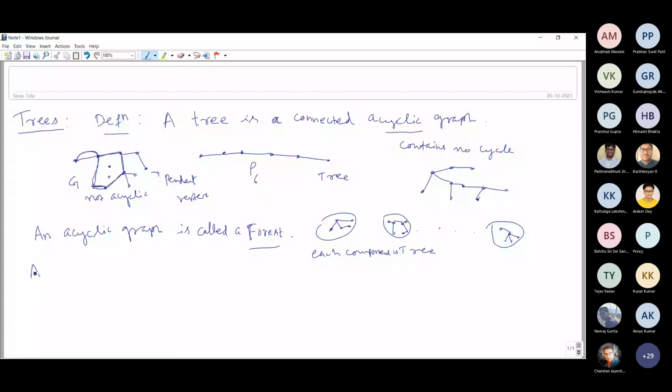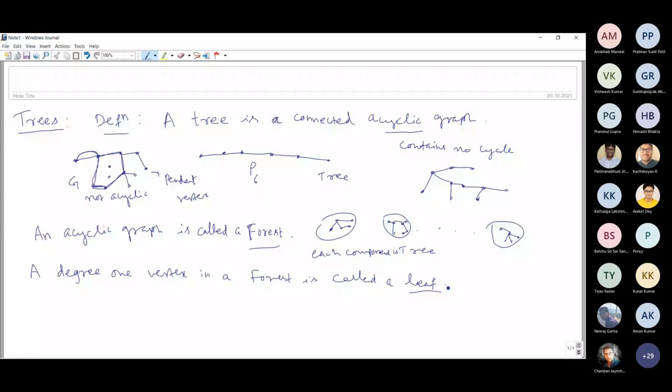So a degree 1 vertex in a forest is called a leaf or leaf vertex.